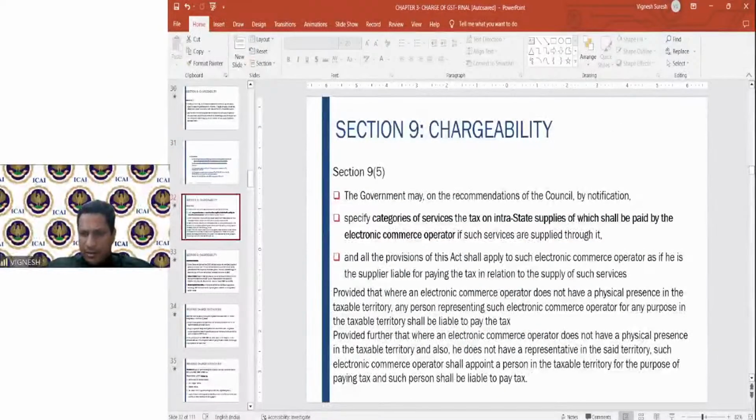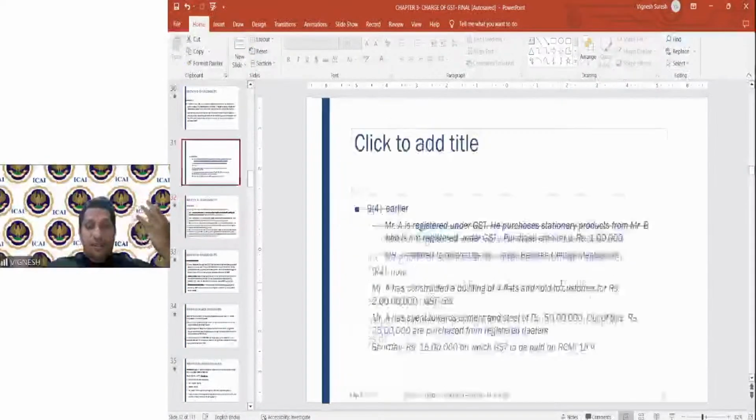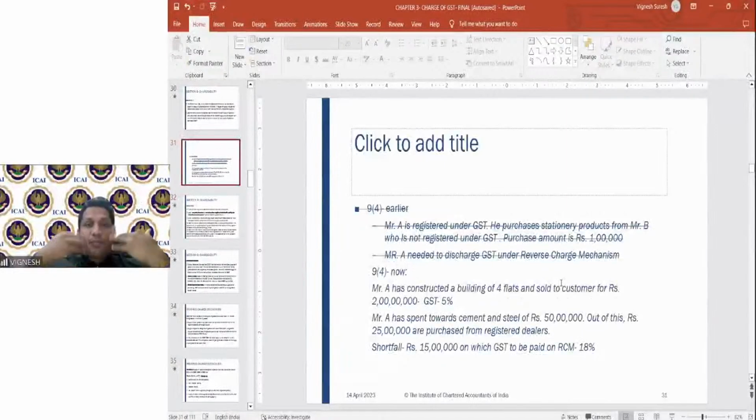We'll crack this. If the recipient is registered, then how will he pay under unregistered? That is why he is paying under the reverse charge. The recipient will not pay here on the reverse charge. I am the supplier of service. Let us go back to that example. I am the supplier of service. Technically, he has to pay under forward charge. I am procuring the service. I am purchasing the cement from the unregistered person. If that person was registered, he would have charged the GST from me. But he is unregistered.